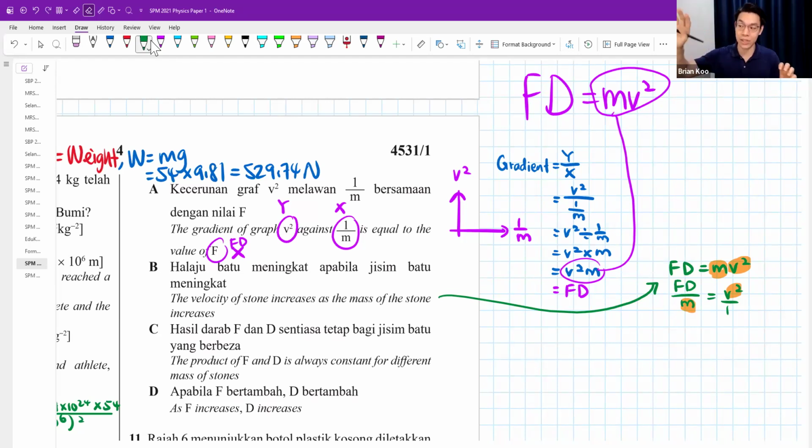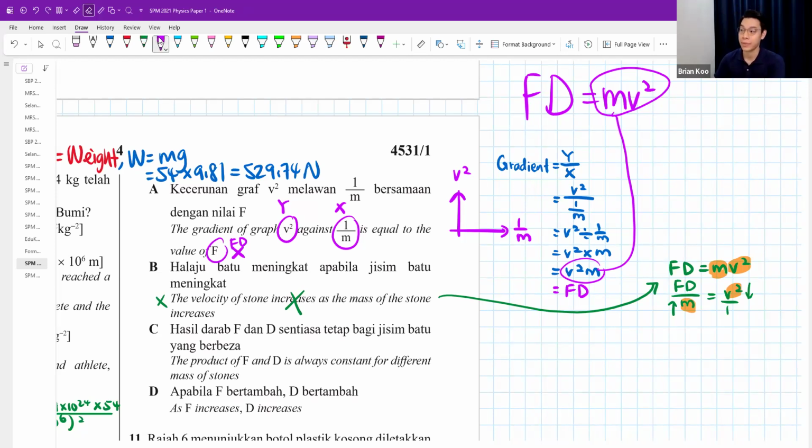M and V squared is inversely proportional. The greater the mass, the lower the velocity, which makes sense. If I throw a heavier stone, I think the stone will move slower, not faster, right? So the velocity should decrease when the mass increases. Answer is B. B is also wrong, my bad. Yeah, B is also wrong. Then C, the product of FD is always constant for different mass of stone.